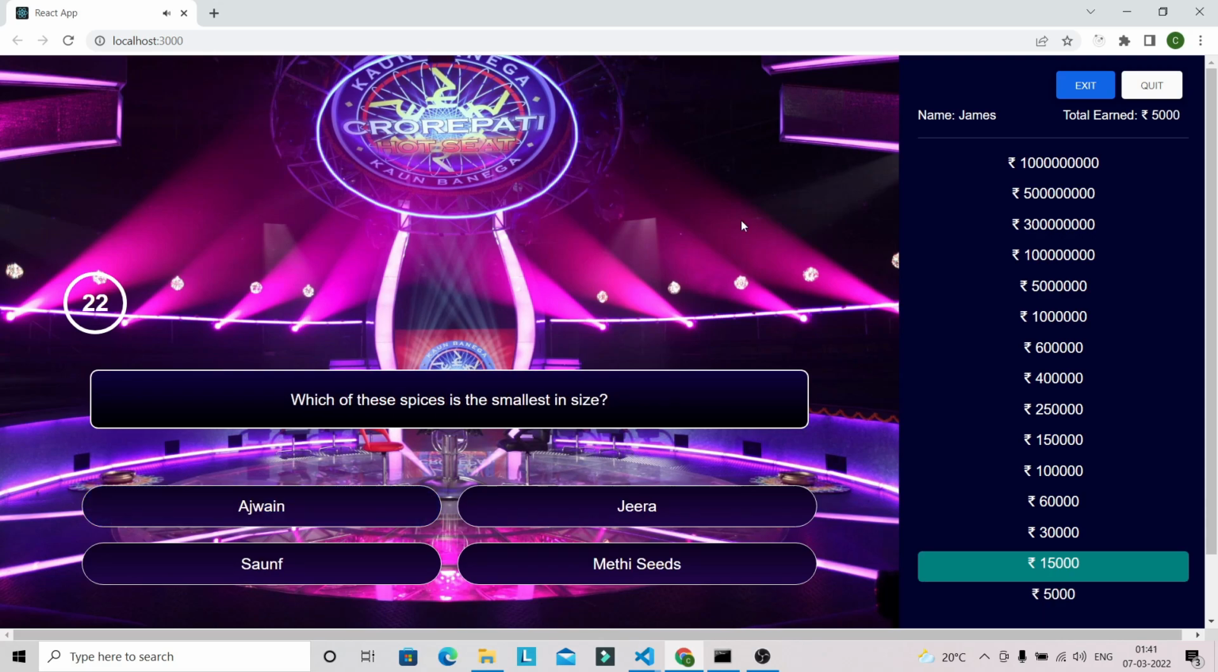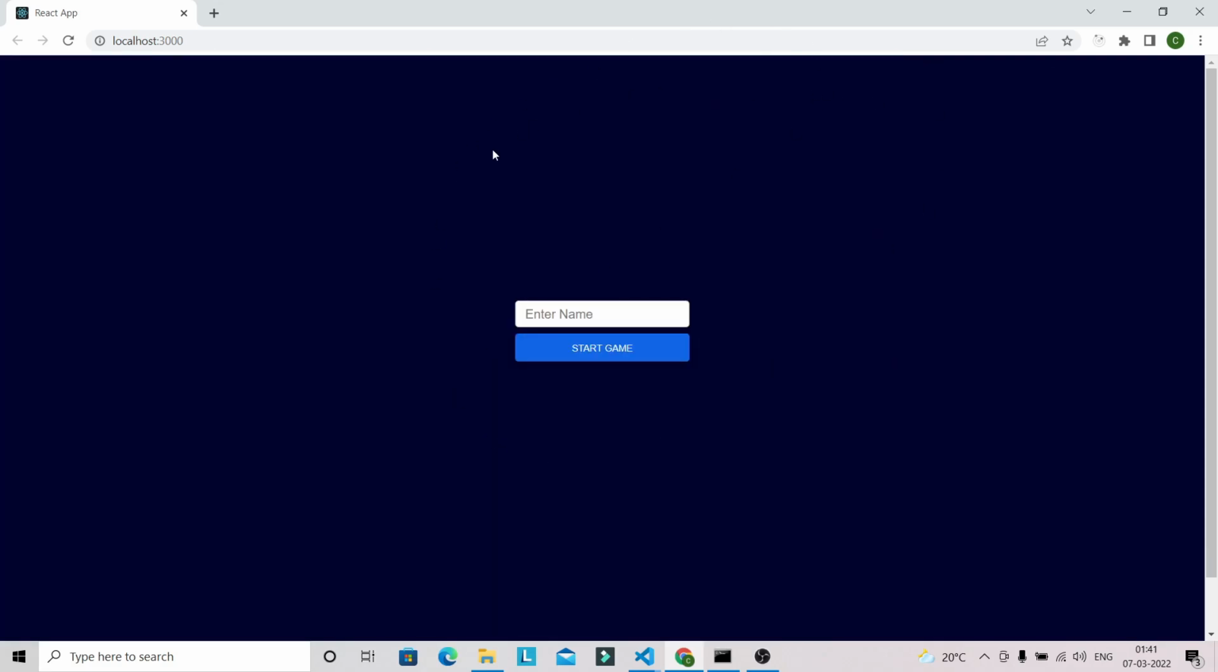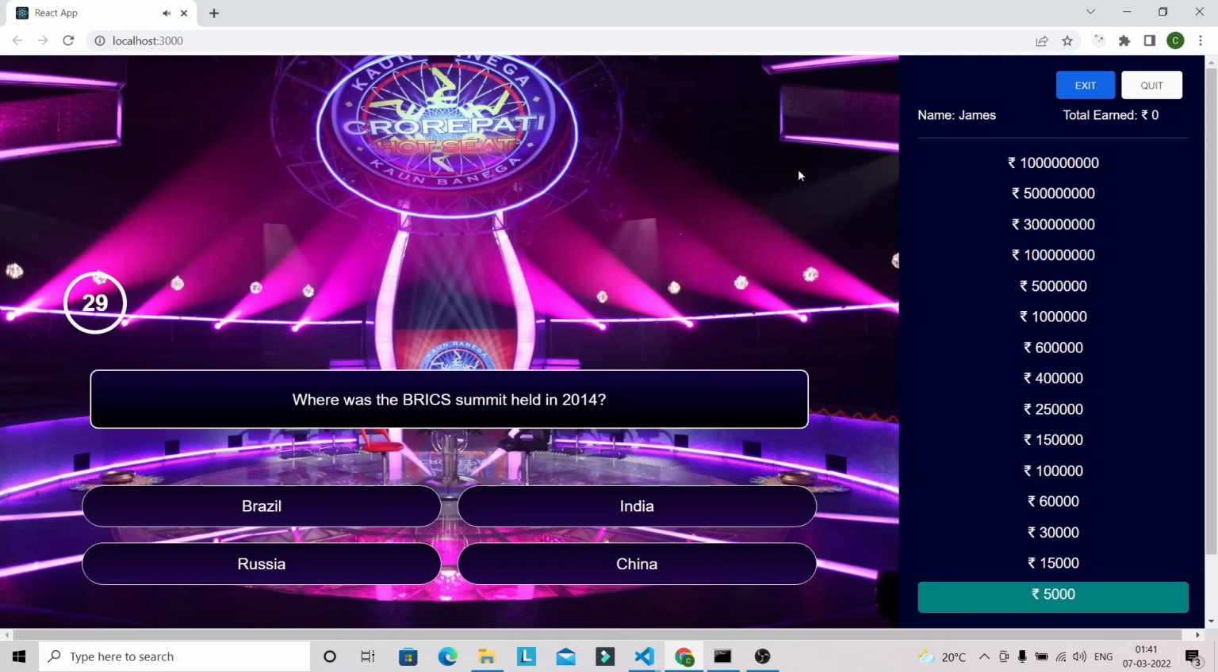And you can also exit without doing quit. So in that case, you will directly see this. Okay, so you will not be able to see how much money you have earned. So this is working. So let's go again, and let's select this one. So this is the final time I'm doing the demo of this application.